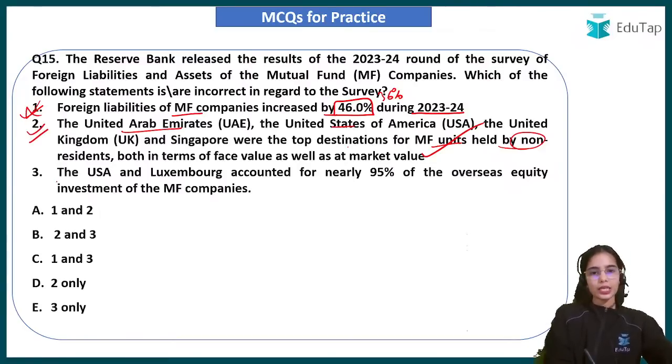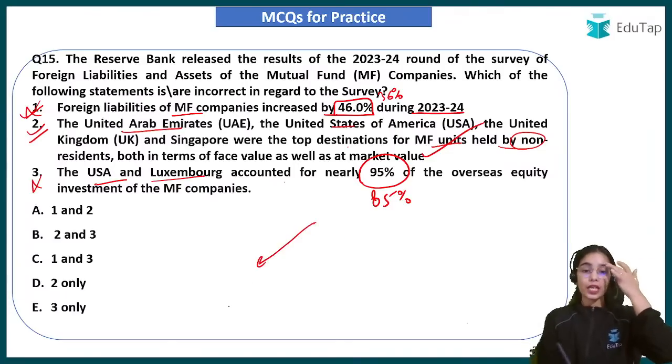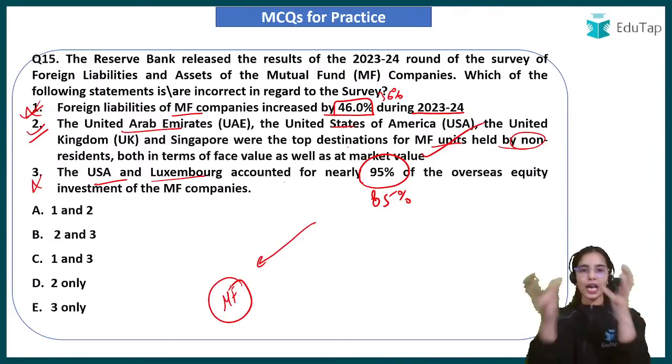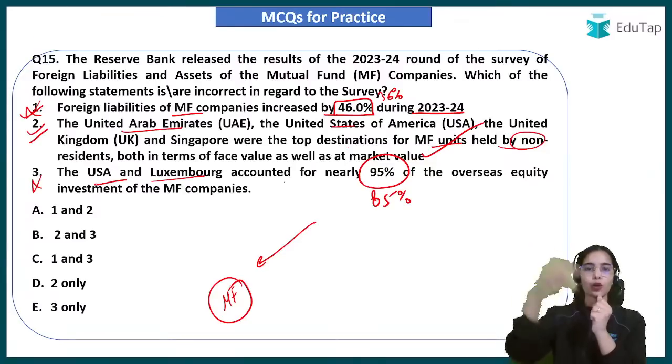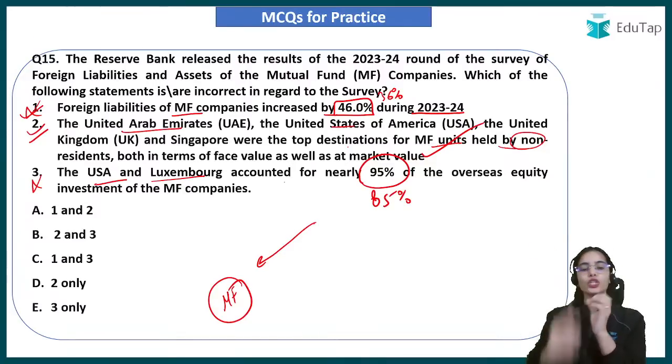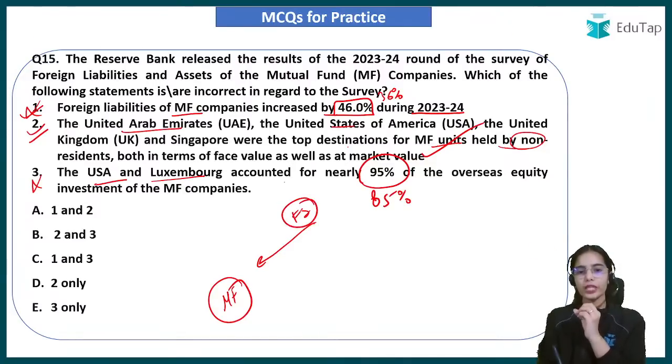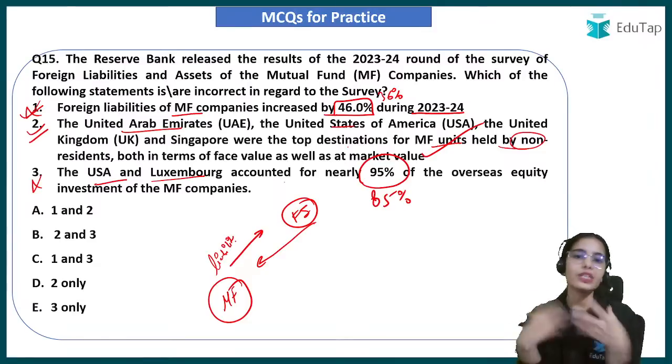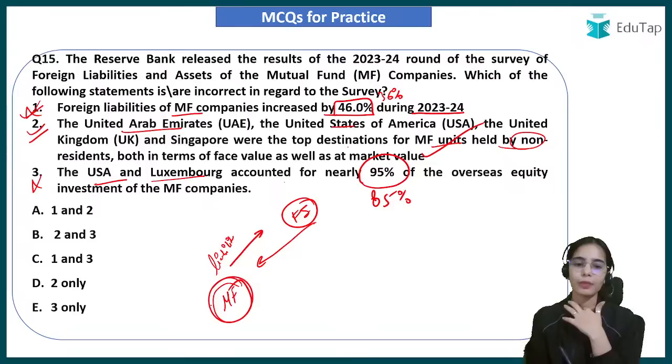The third one is wrong because the USA and Luxembourg accounted for nearly 85% of the overseas equity. Okay, so if the mutual funds are pooling in the money, foreign investors are also investing in the mutual funds. So the foreign investors are investing in the mutual fund, so that is a liability of the mutual fund, because the mutual fund will have to return the money to the foreign institutions whenever they demand. Okay, so this is the liability of the mutual fund.